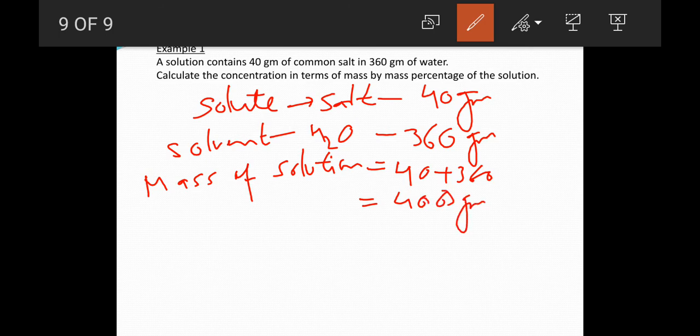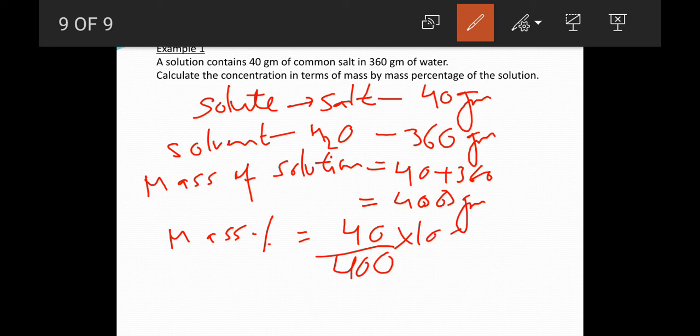Okay, this is 400. Now we'll find mass percentage. So mass of solute is 40 divided by mass of solution, that is 400, into 100. When I cut the zeros, what I will get is 10%. So this is your mass percent.